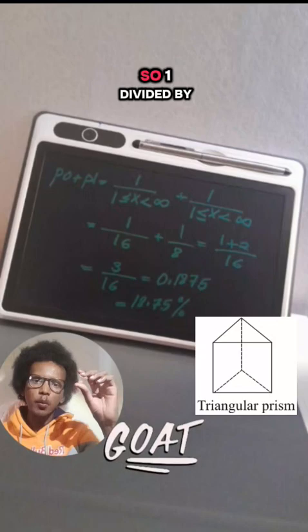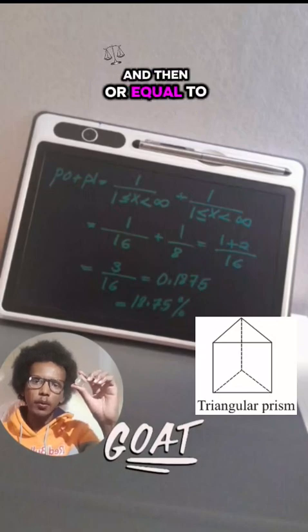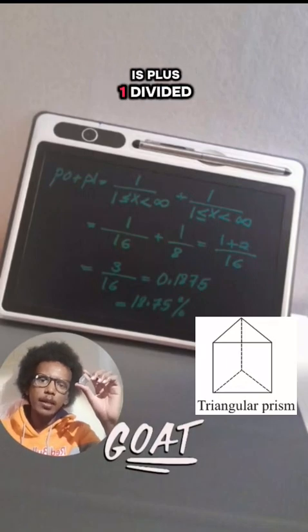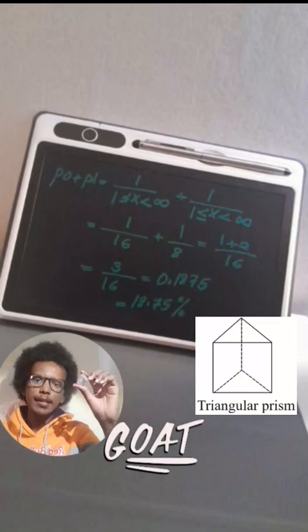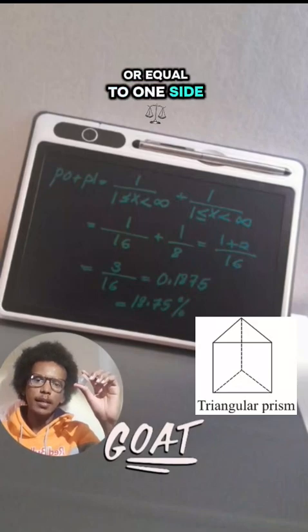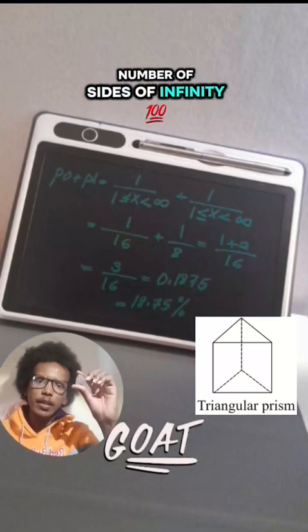So 1 divided by x side is greater than or equal to one side. X side is less than the number of infinity of sides plus 1 divided by x side. X side is greater than or equal to one side. X side is less than the number of sides of infinity.